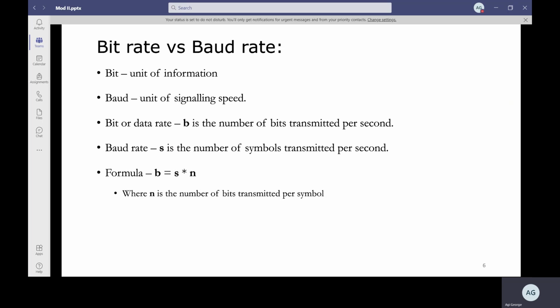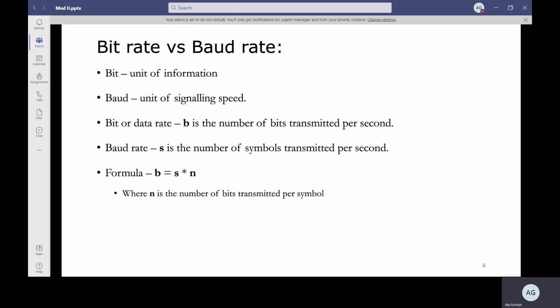So there you will be having a term known as baud. Baud is a unit of signaling speed. Bit rate indicates the number of bits transmitted per second. But in the case of your encoding techniques, you might have heard about baud rate.